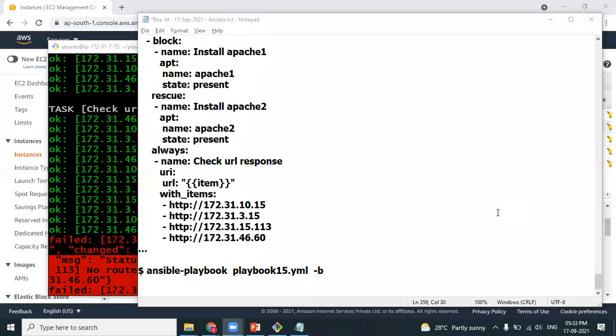Perfect. Yes. When we predict that any particular module might fail, we may give an option so that if it fails, at the runtime, if we don't want Ansible to be terminated. So in such cases, yes.